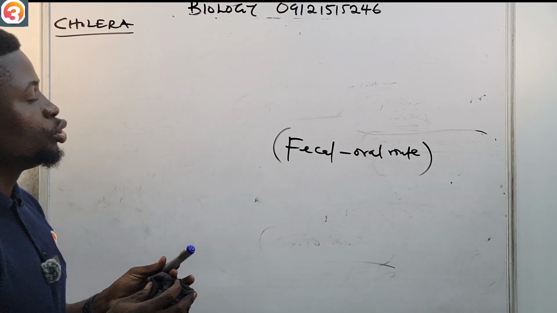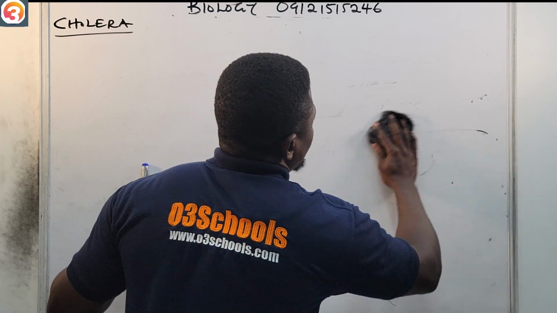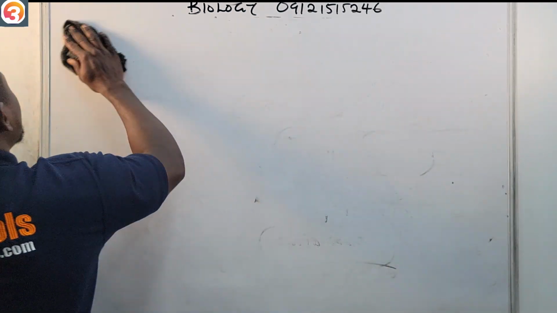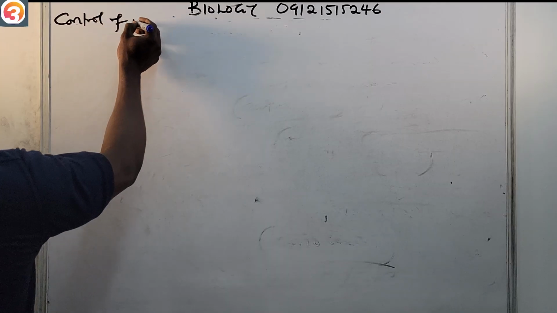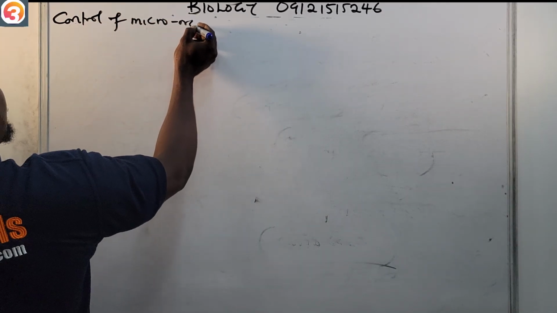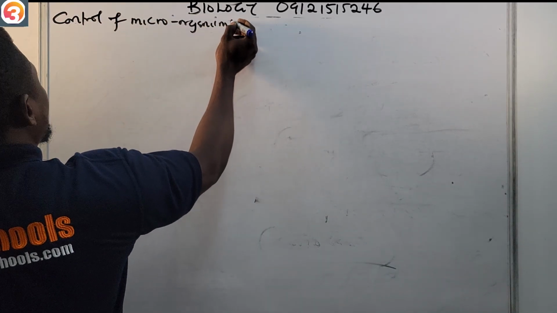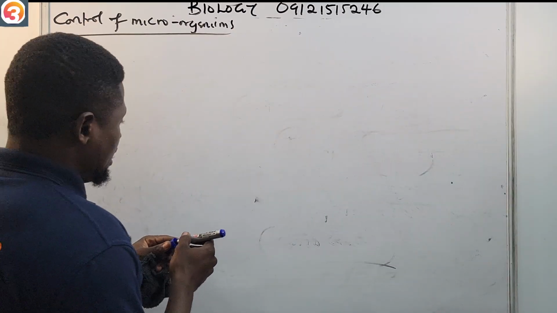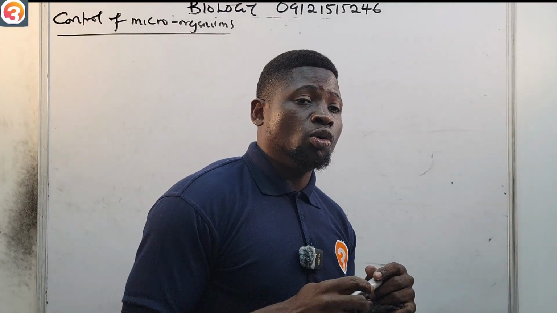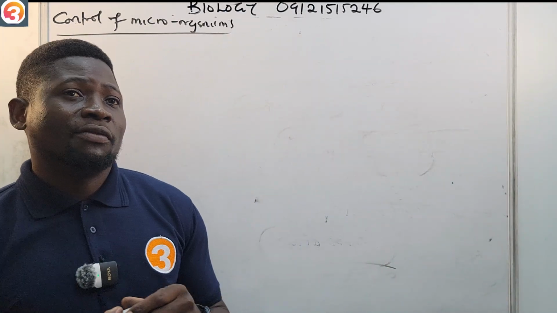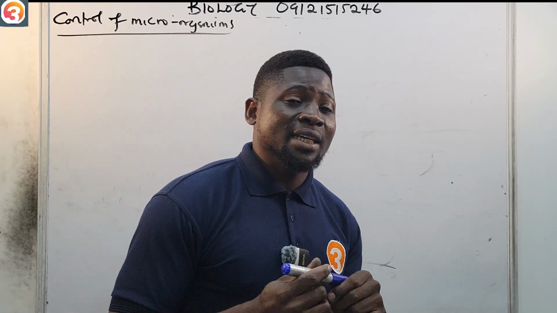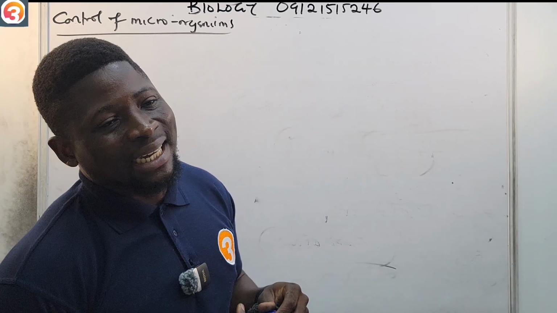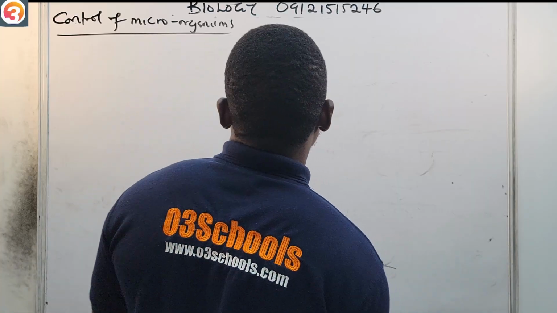Now, how can we control microorganisms? There are many methods that we can use to control microorganisms. We have physical methods, biological methods, public health control methods and the likes. Let's quickly see the physical methods.